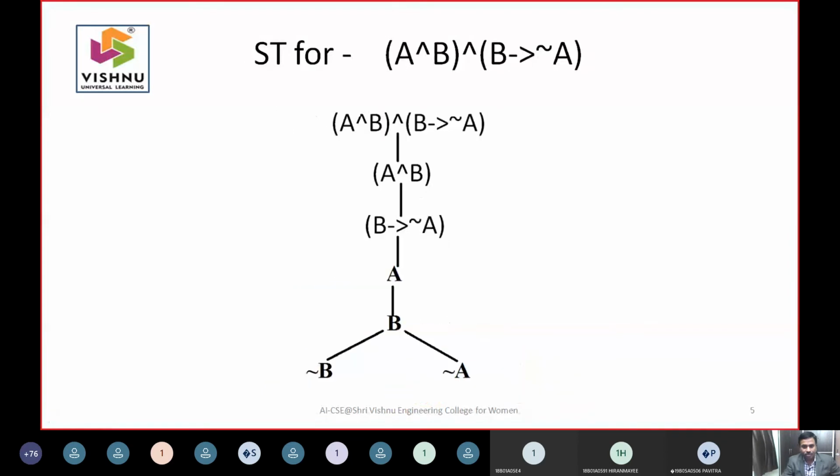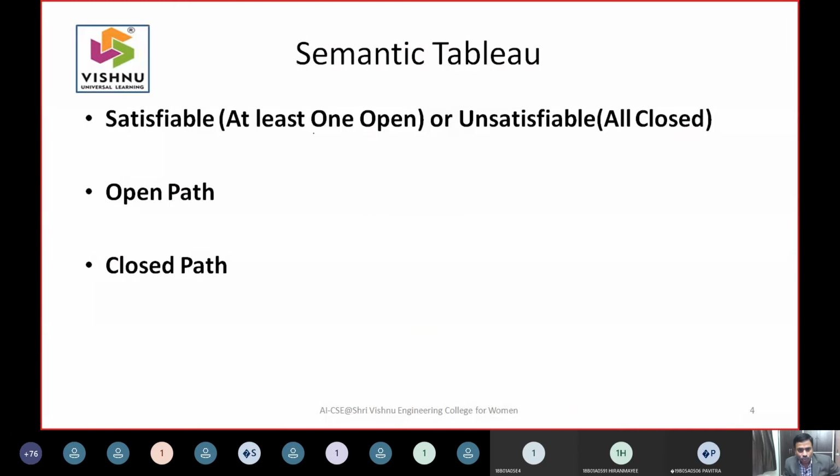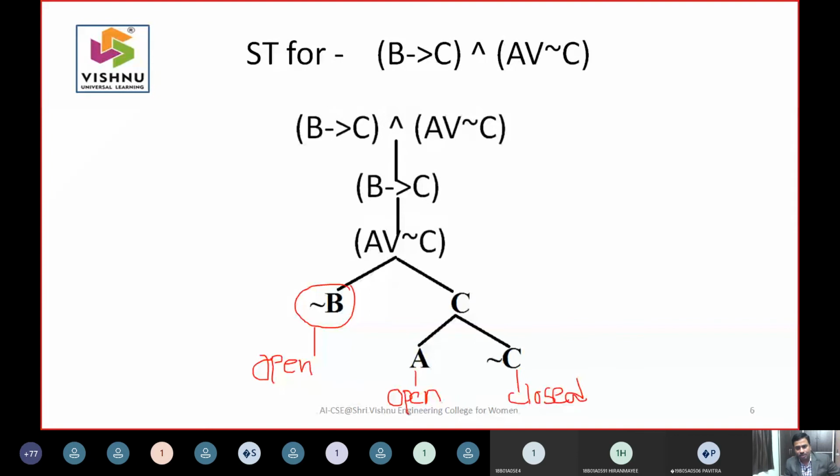So the rule is very simple. See here, if at least one open path is there, then we say that it is satisfiable. At least one open path is there, so it is satisfiable. So we will say that the expression is consistent. So this is a satisfiable example. It's very simple.